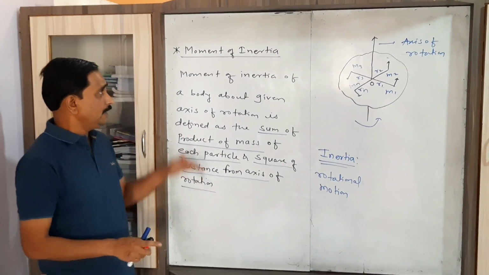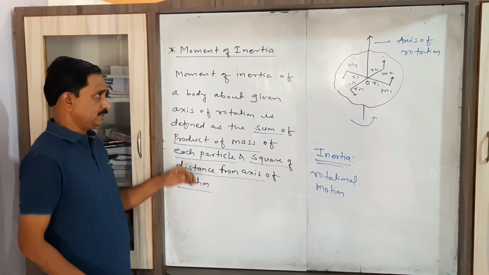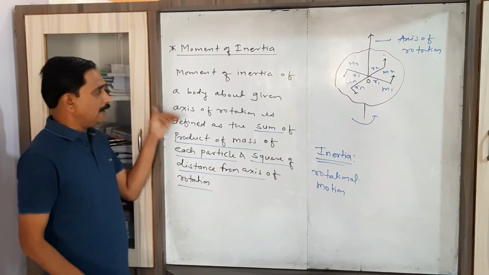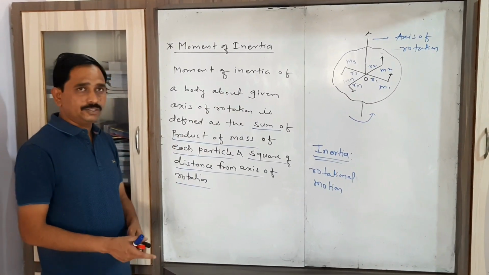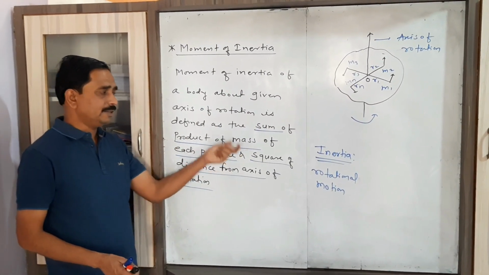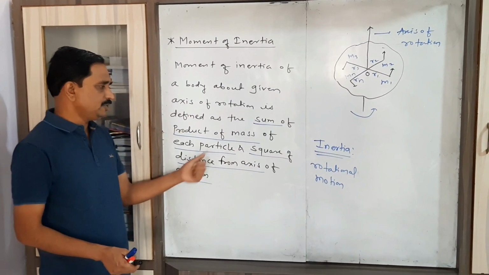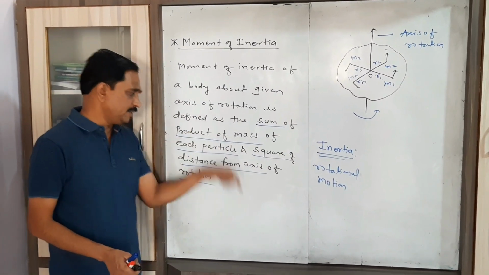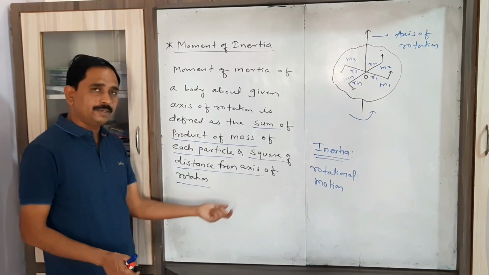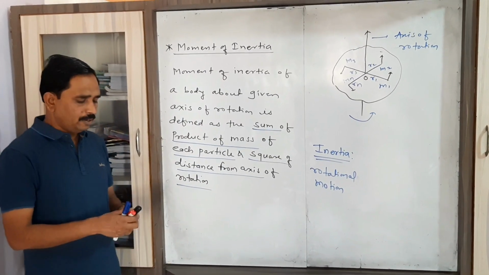Let us repeat here. The definition of moment of inertia of any body about a given axis of rotation is nothing but the sum of the product of the mass of each particle and the square of its distance from the axis of rotation.